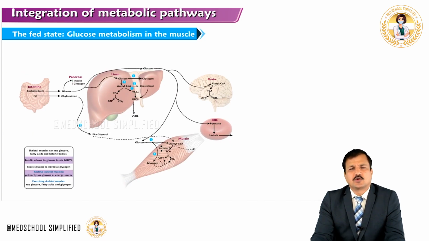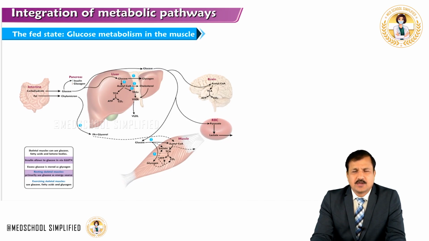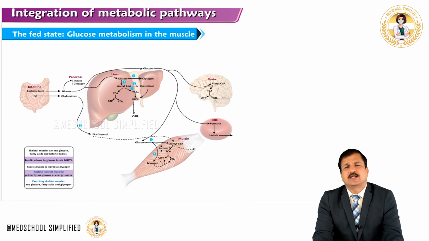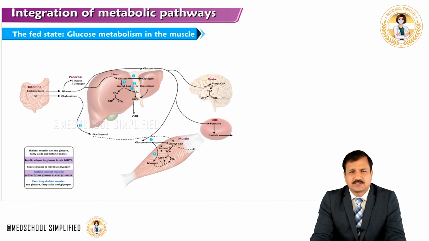Coming to the fate of glucose in the skeletal muscle. Again, glucose coming from the intestine enters the blood and is taken up by the brain and red blood cell. We have seen that in the previous slide. Now under fed condition, because insulin is more, there will be expression of GLUT4 transporters over skeletal muscle in response to binding of insulin. When the GLUT4s are available over the skeletal muscle under resting condition and fed state, it is going to take up glucose, and glucose is the predominant source of energy for skeletal muscle under fed condition.